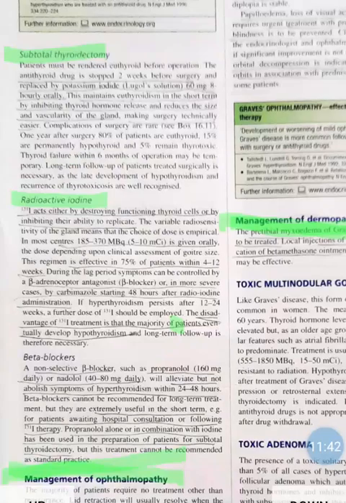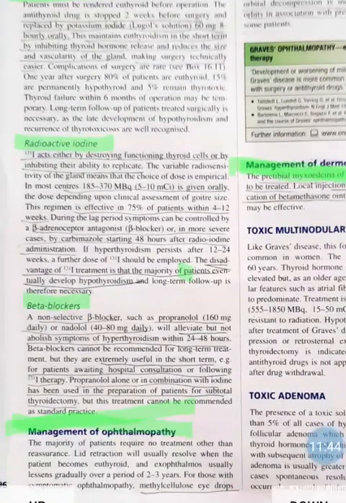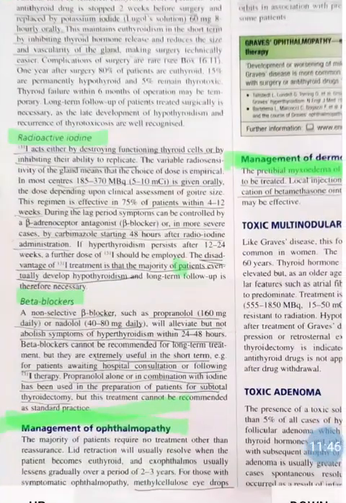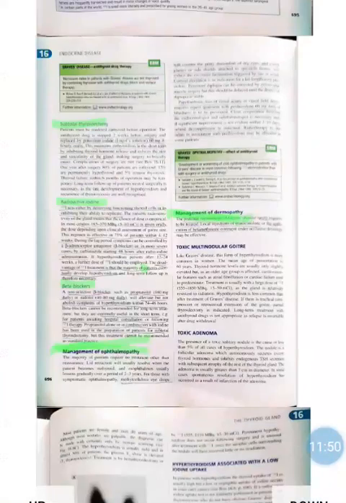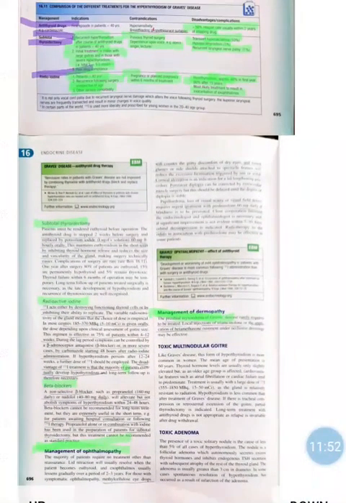And we can prescribe beta blockers also for symptomatic treatment. Then management of ophthalmopathy and management of dermopathy. So this is about thyroid treatment. We will give antithyroid drugs. We will do subtotal thyroidectomy. We can do radioiodine ablation. Then for symptomatic treatment we can give beta blockers. Then we will manage ophthalmopathy. Then we can manage dermopathy. So this is all about Graves' disease.